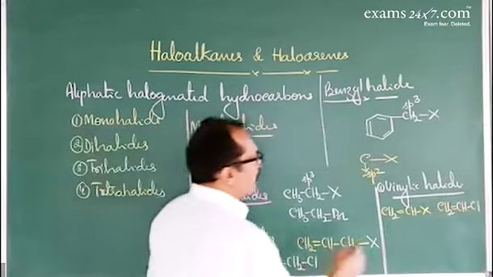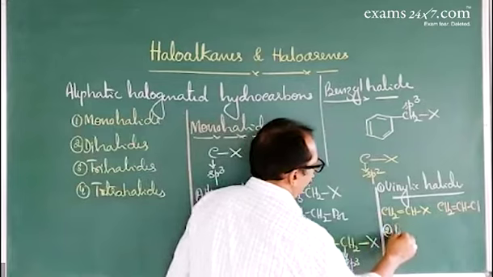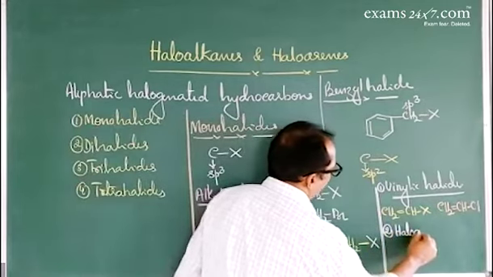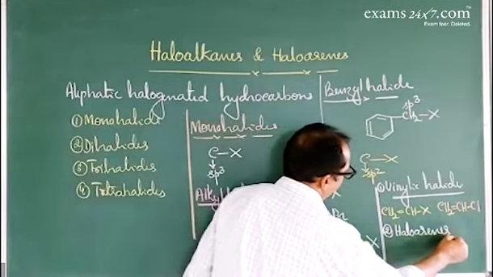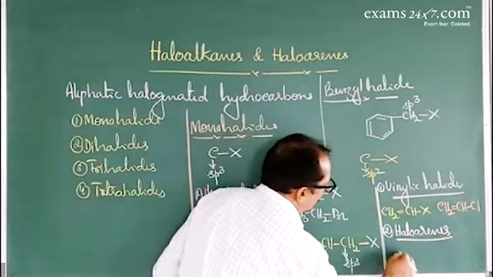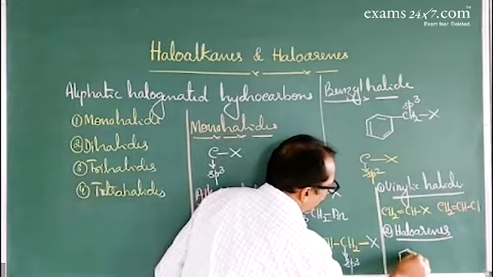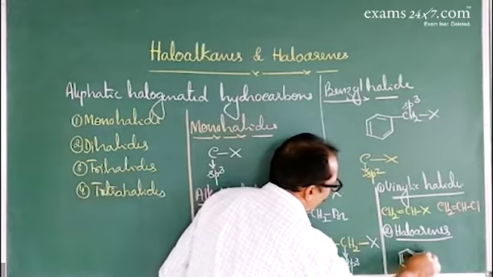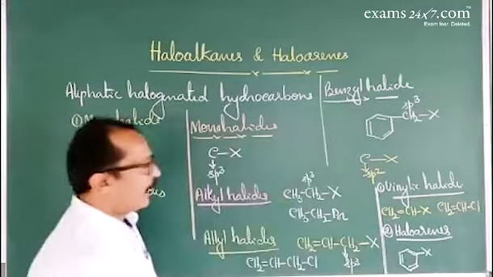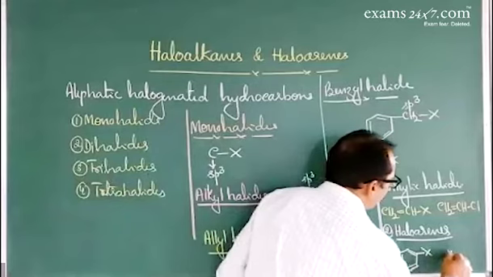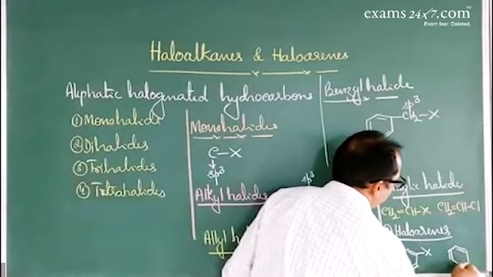One more about the haloarenes, aromatic. Halogen atom is attached to sp2 hybridized carbon atom of the benzene ring. Example, chlorobenzene.